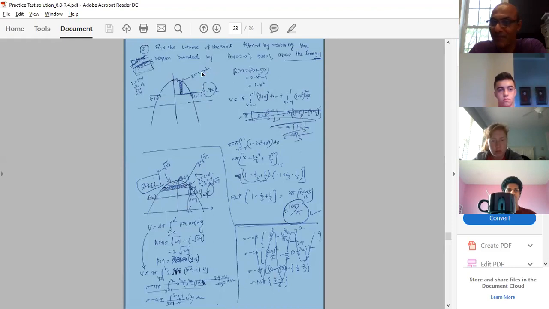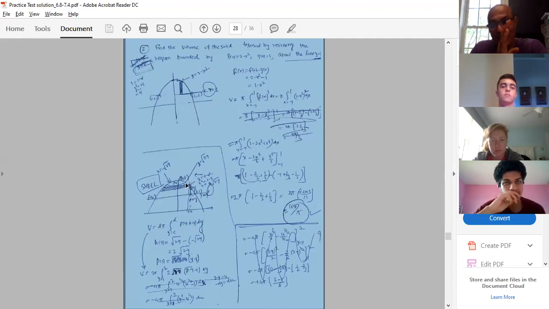That means I have to write x equal to some function of y. So if you take this x square to the other side, it is 2 minus y. Okay, let me explain to you. Here it is y equal to 2 minus x square. So what is x square? X square equal to 2 minus y. So what is your x? X equal to plus or minus square root of 2 minus y. Don't forget plus or minus.